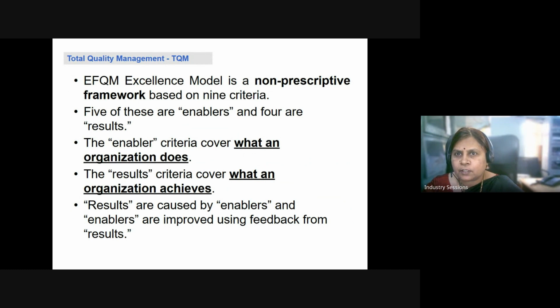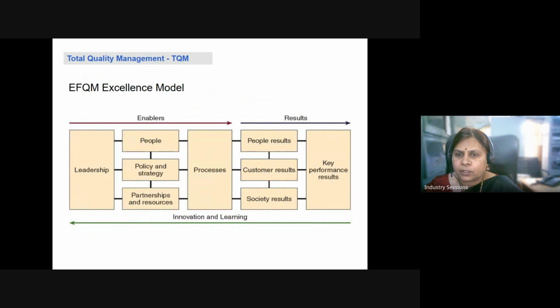Today we'll be speaking about the EFQM Excellence Model. The EFQM Excellence Model is a non-prescriptive framework based on 9 criteria. That is, we have 5 enablers and 4 results. So let us see this diagram. You will be able to understand what are enablers and what are the results.